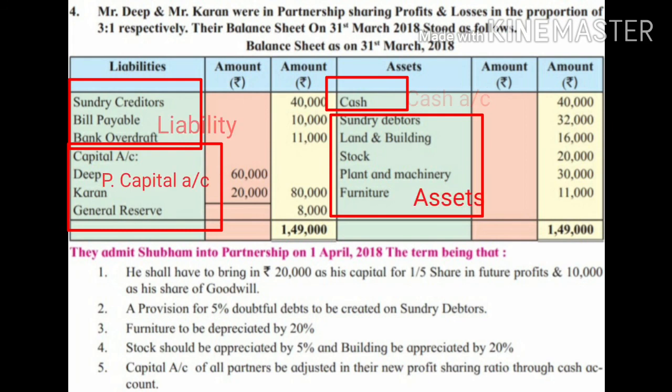So from the old balance sheet, we have to transfer all the accounts. Either they will be transferred to your new balance sheet or to the partners capital account, and cash or bank balance will always come in the cash or bank account. So first we have to transfer all the accounts given in your old balance sheet, and then we have to solve the adjustments which are given below the old balance sheet.